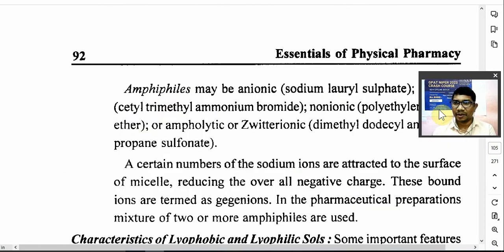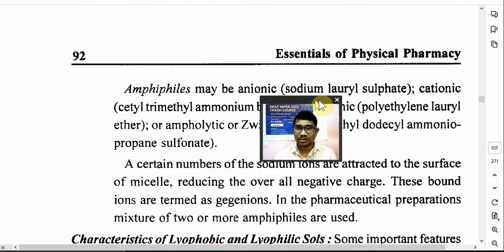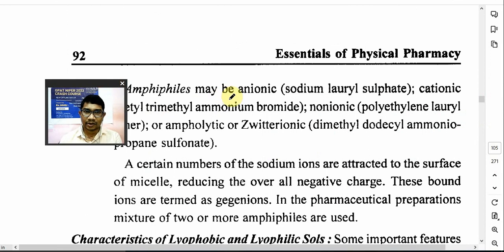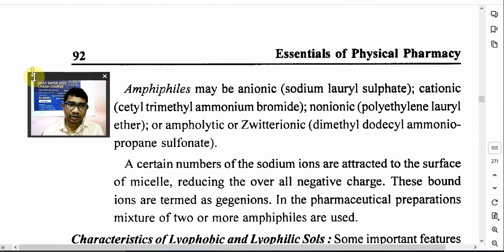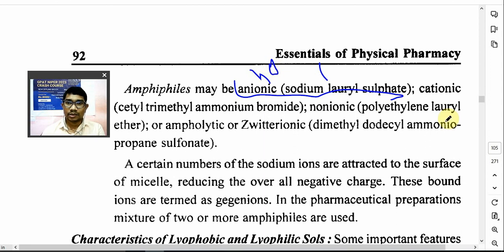Amphiphiles. So we have already seen the example of these amphiphiles. Amphiphiles may be anionic or cationic. Anionic मतलब क्या? Negative charge. Sodium lauryl sulfate is an anionic surfactant. याद रखो, क्वेश्चन आ चुके हैं इसके ऊपर. It has an HLB value of 40. इसका HLB value कितना होता है? 40. याद रखना है. HLB value अपन नेक्स्ट चैप्टर में देखेंगे. Then cationic surfactant और cationic amphiphile: cetyl trimethyl ammonium bromide.